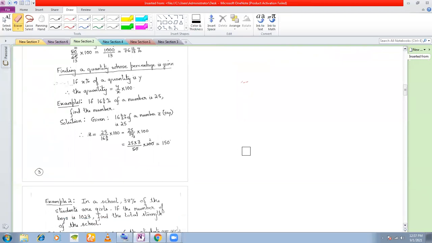Okay, next part is finding a quantity whose percentage is given. Now let's look at this. This is very important. If 16 2/3% of a number is 25, find the number. That means 16 2/3 percentage of the number is 25. Okay.